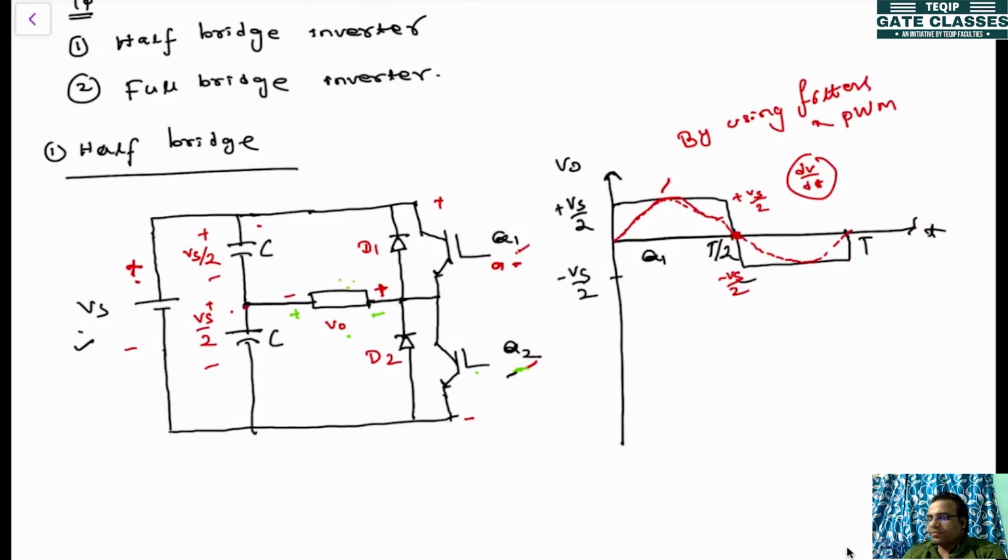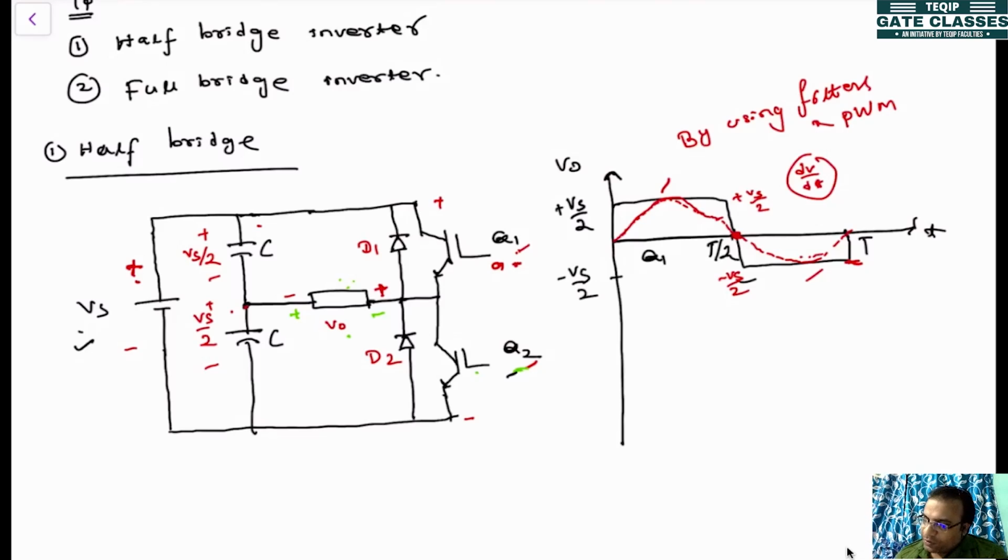And what is the problem if this kind of voltage is applied to, let's say, your fan? This waveform contains harmonics. Harmonics means the components other than the fundamental component. Fundamental frequency is 50 hertz. Then the third harmonic will be 150 hertz, second harmonic 100 hertz, fourth harmonic 200 hertz. Like that, they are multiples of the fundamental frequency. So as it contains harmonics, if you apply this to any load, what will happen? Due to the harmonics, heating will occur and some noise will come out of that. So that's why you need to convert that into sinusoidal voltage.